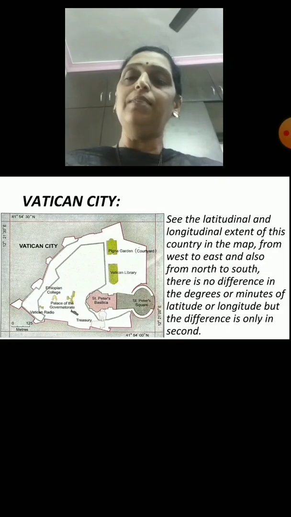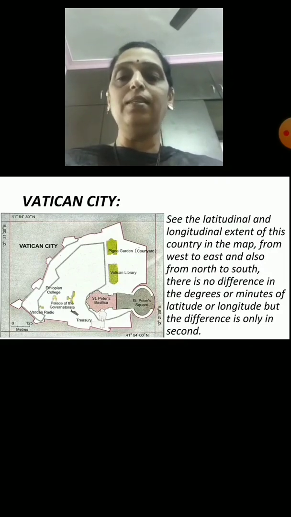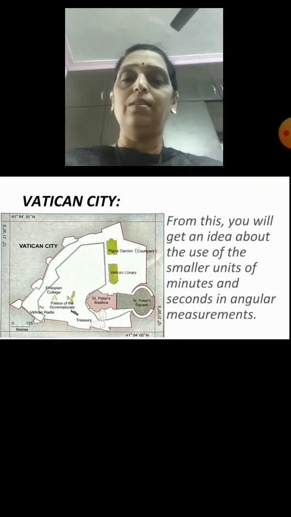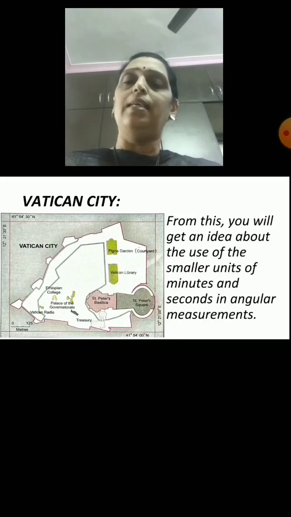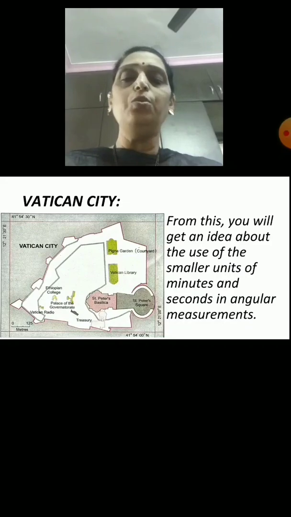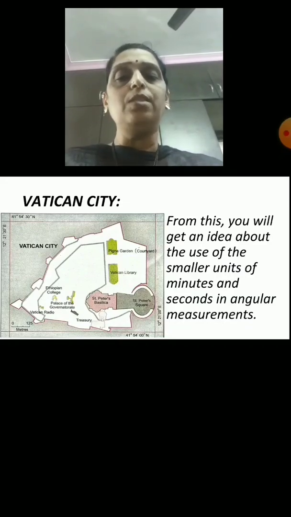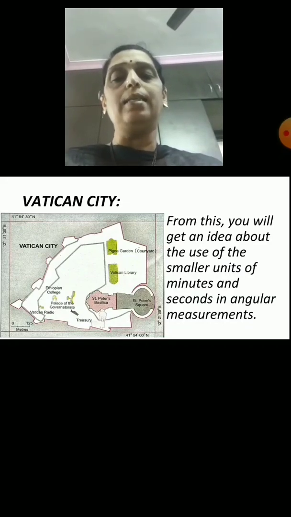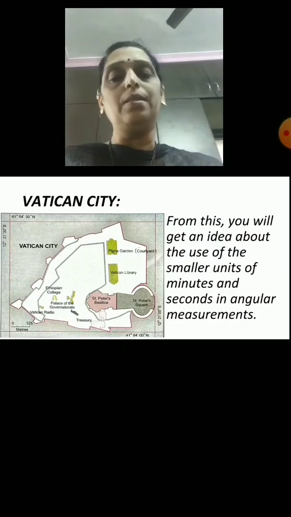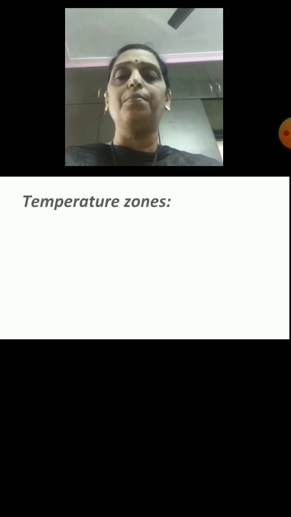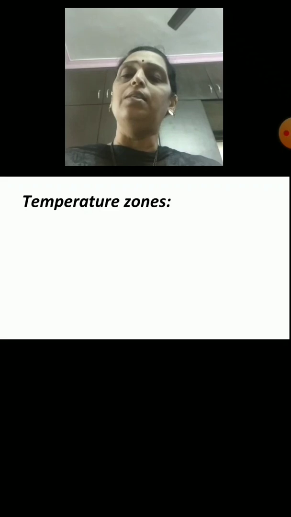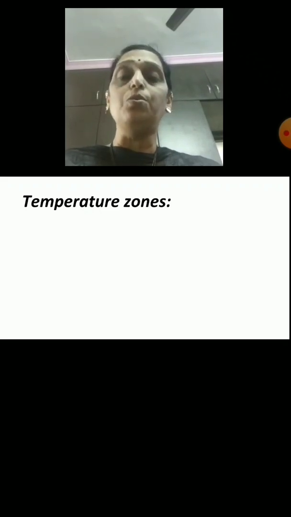You can see the difference. Shall we proceed? From this, you will get an idea about the use of smaller units of minutes and seconds in angular measurements. And now the next we are going to learn is temperature zones.